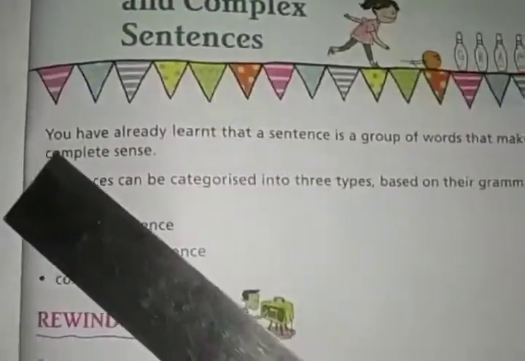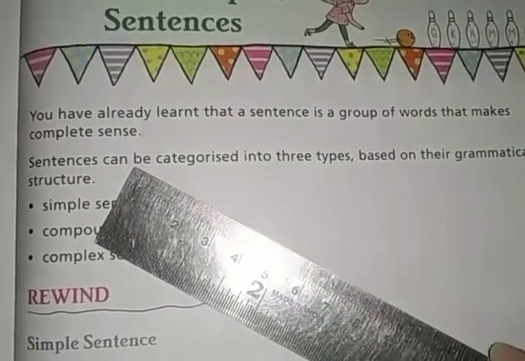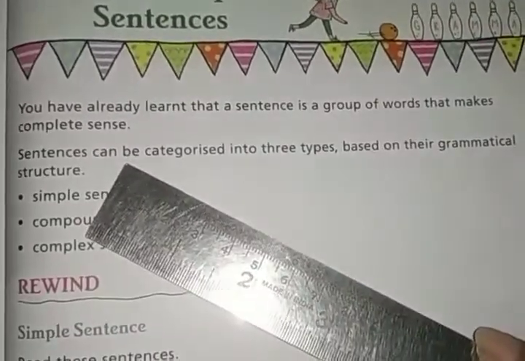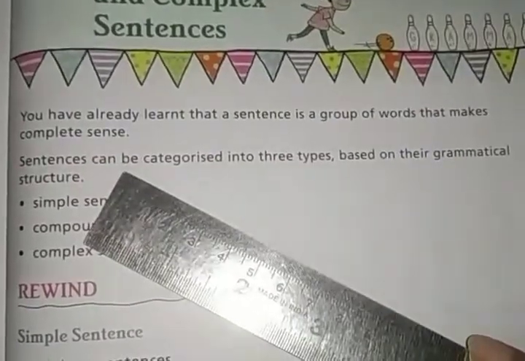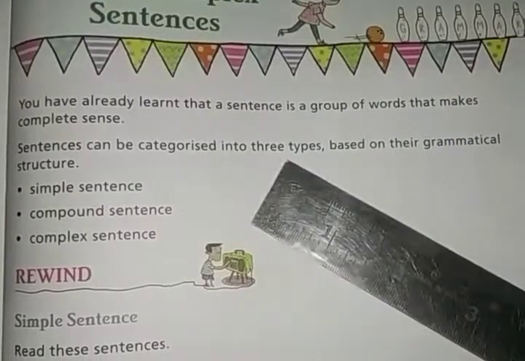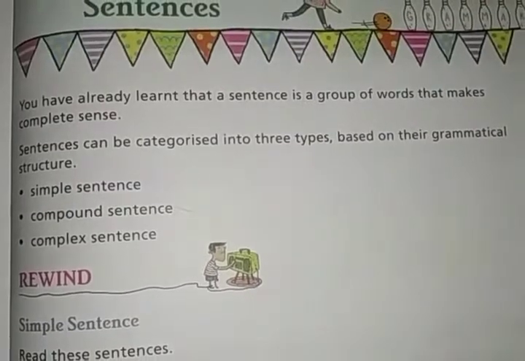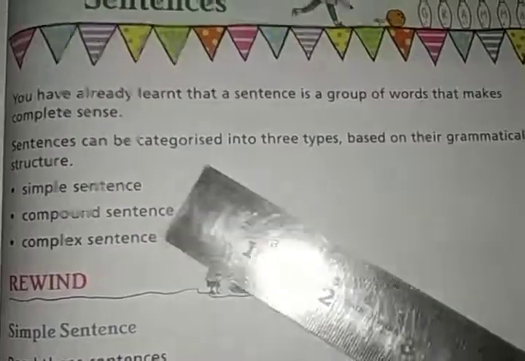First of all, you have already learned that a sentence is a group of words that makes complete sense. Yes, we all know that a sentence is a group of words that carries a complete sense, a meaningful combination of some words. So sentences can be categorized into 3 types based on their grammatical structure.